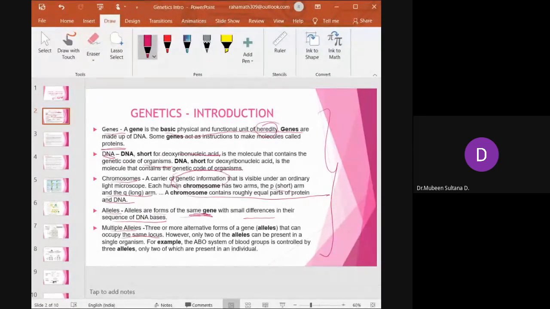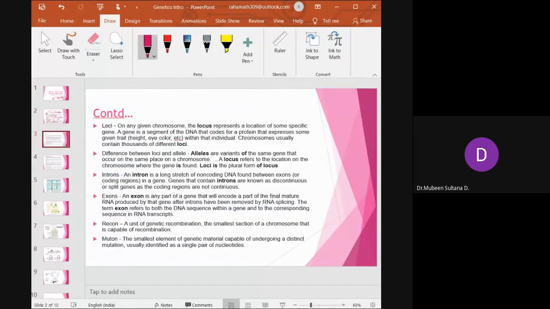Locus is the point at which the gene is present in the DNA. However, only two alleles can be present in a single organism. For example, in humans, you have the ABO blood group system, which is controlled by three alleles, only two of which are present in an individual. There is either A, B, O, like that, right? When we study allele systems, we can go through them in detail.